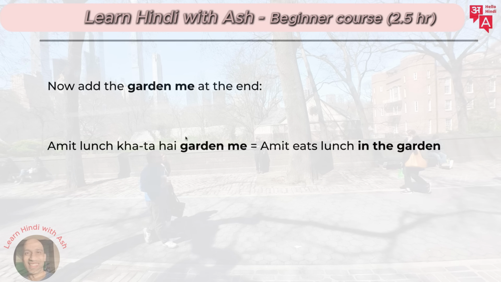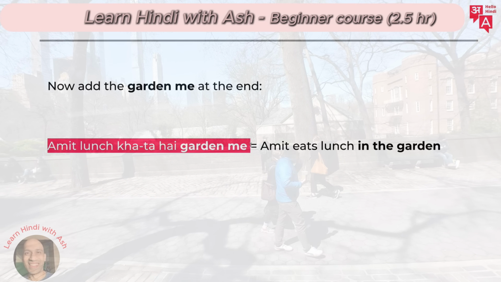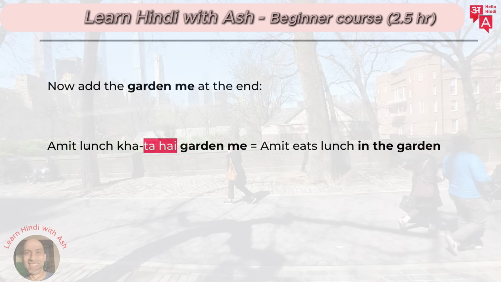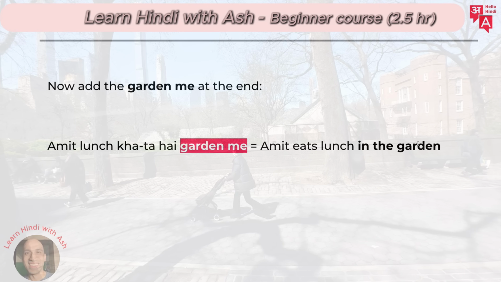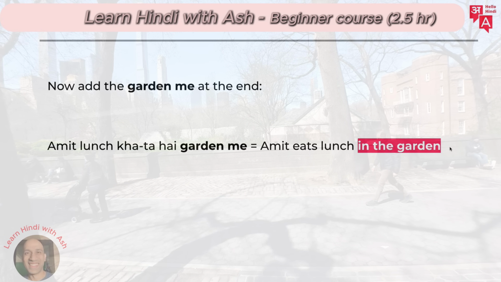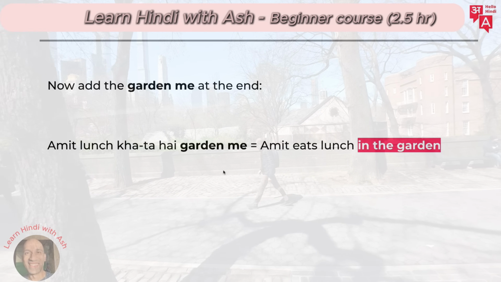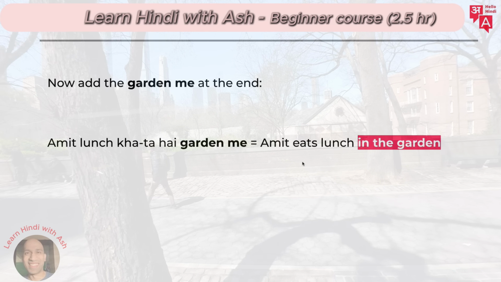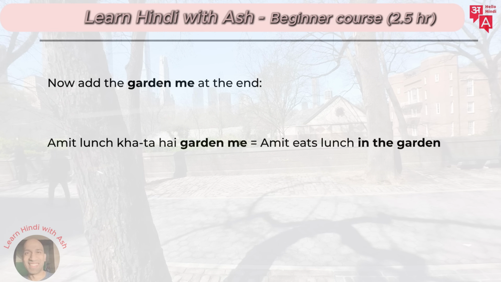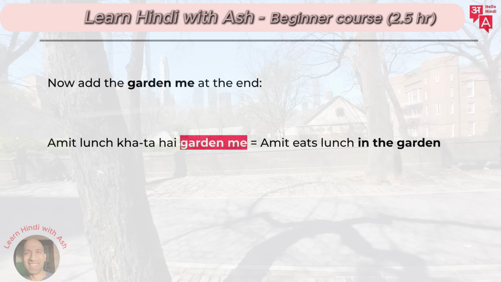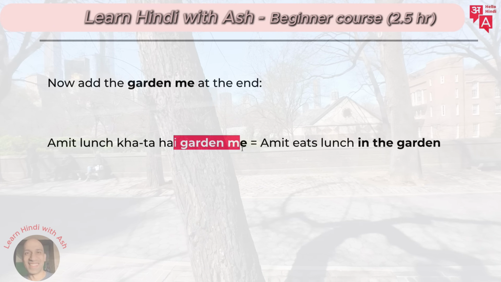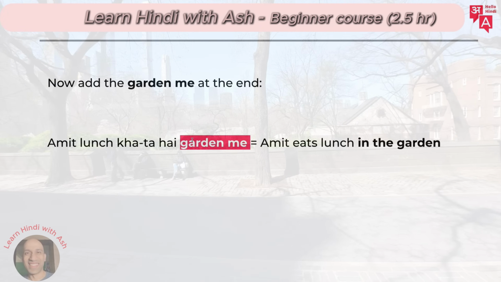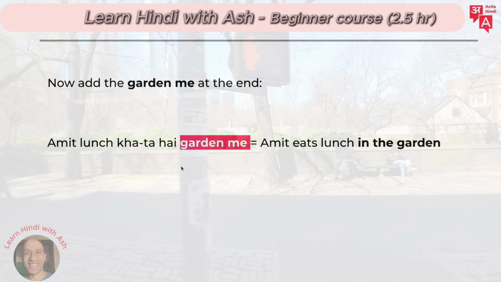Amit lunch khata hai garden mein. So we have 2 parts here. Amit lunch khata hai, Amit eats lunch, and then you say garden may, is in the garden. Amit lunch khata hai garden may. Now if you already are a speaker of Hindi, there is a more standard way of saying it, but this is just for the beginners. I would highly suggest you will speak much faster if you put this at the end. Amit lunch khata hai garden may.